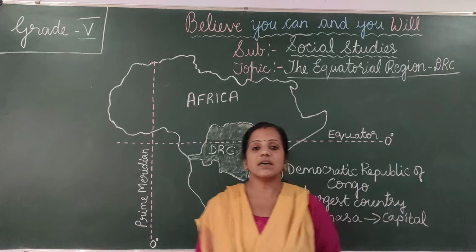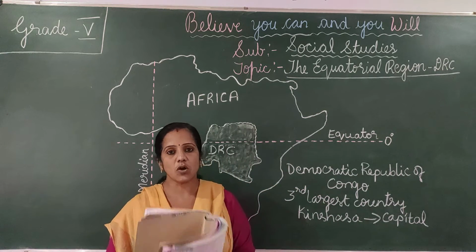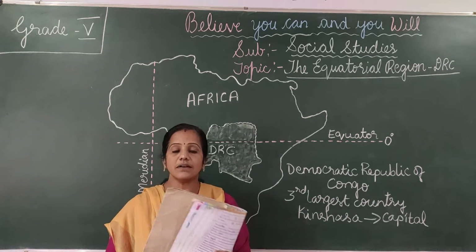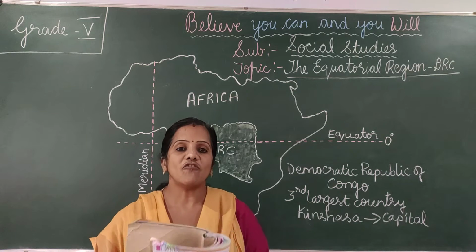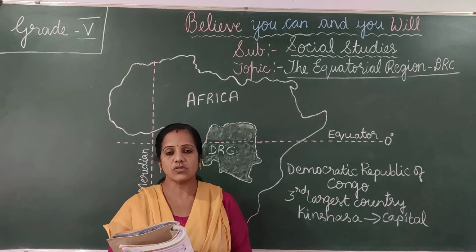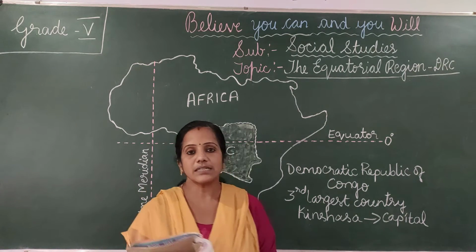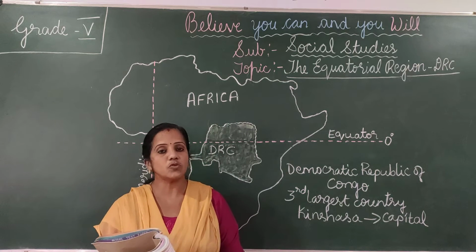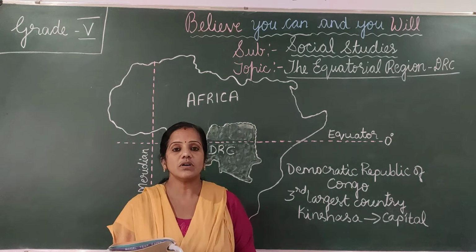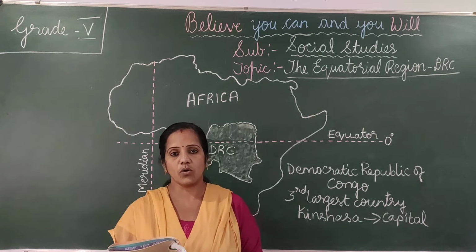The country was earlier a colony of the European country Belgium, so it was known as Belgian Congo.